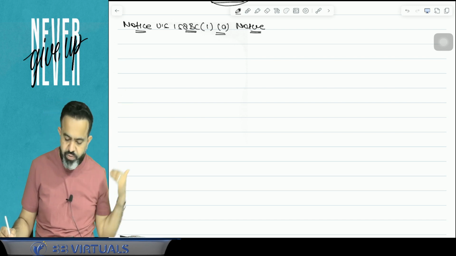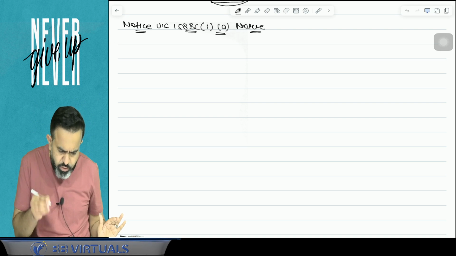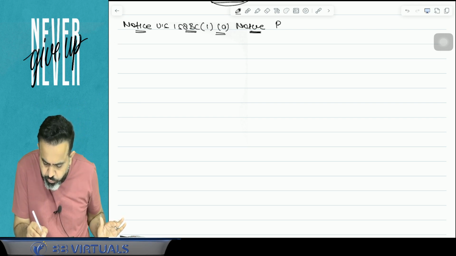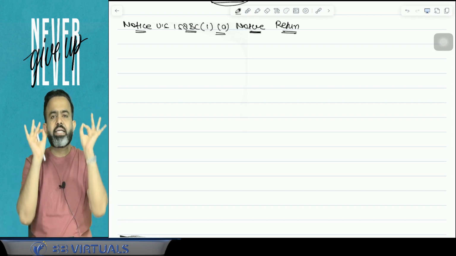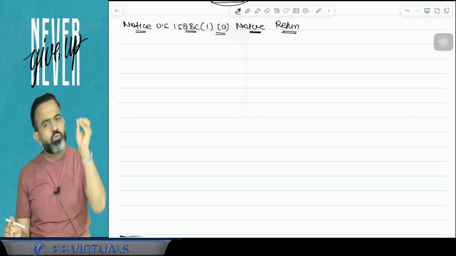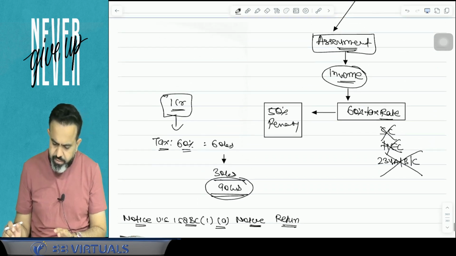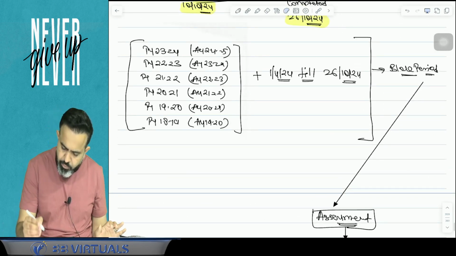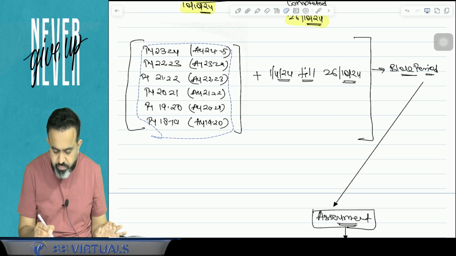AO will issue the 158BC subsection 1 clause (a) notice, and this notice requires you to file the return, meaning you have to file the return for the last 6 years, the block period. Now guys, for example, you are saying that for these 6 years we have to file the return. The answer is yes, you have to file the return.